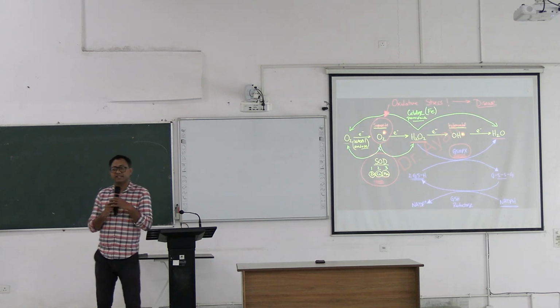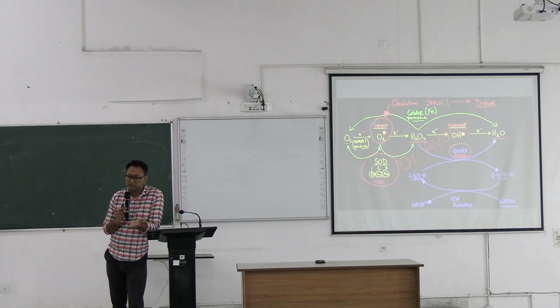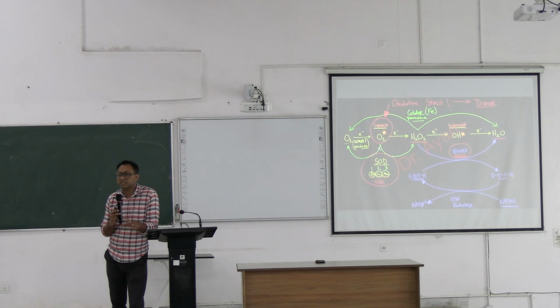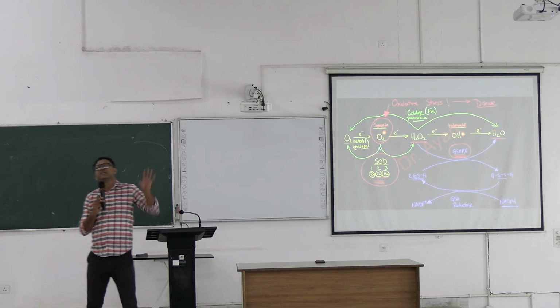Now, let us get back to COVID days, COVID-19. It is a virus. It was attacking ourselves, right? So what was happening? Our defense was neutrophil.